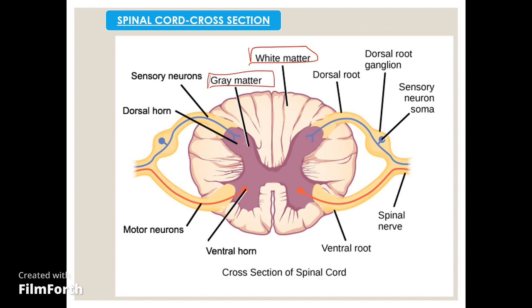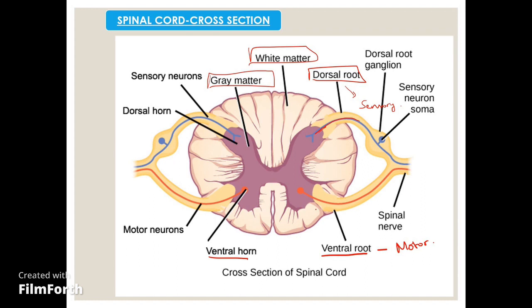This shaped gray matter is divided into anterior horn or ventral horn and dorsal horn. On the ventral horn, the ventral root of the spinal cord enters, and the ventral root is always motor in function. On the dorsal horn, the dorsal root of the spinal cord enters, and the dorsal root is always the sensory root. It brings information from sensory receptors to the spinal cord,